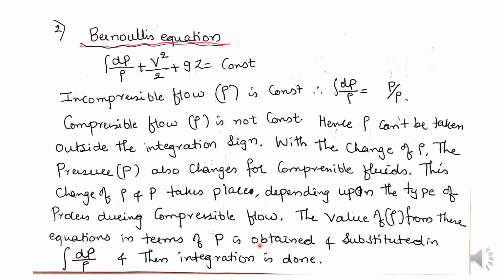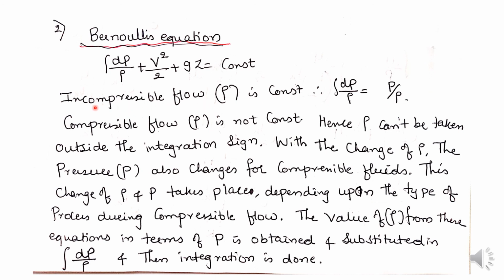For incompressible flow rho is constant. While deriving Bernoulli's equation from Euler's equation, we wrote the integration of dP by rho, assuming rho is constant and treating the flow as incompressible.